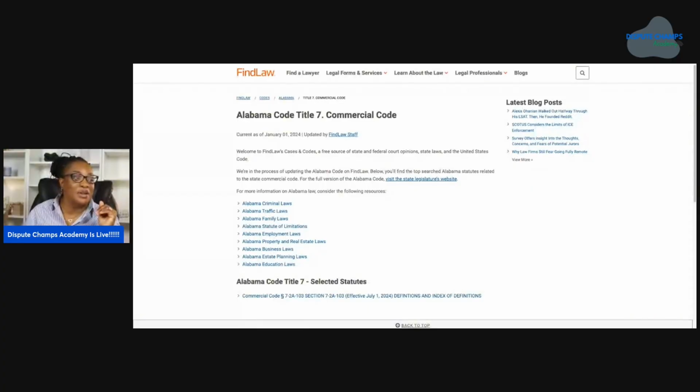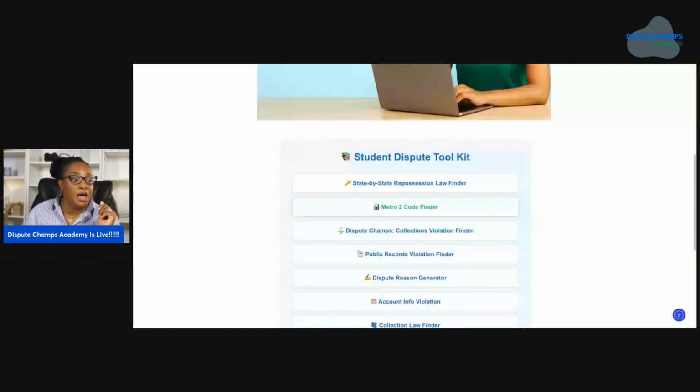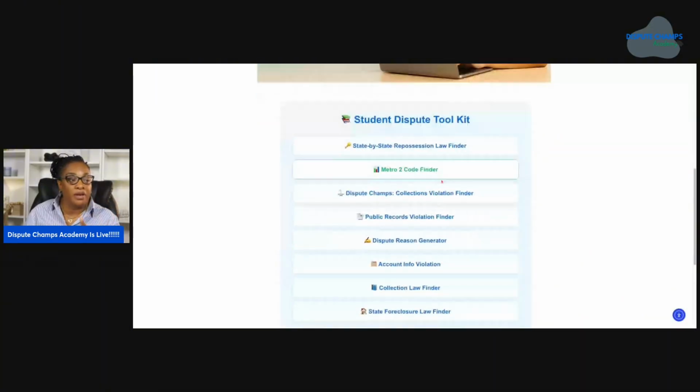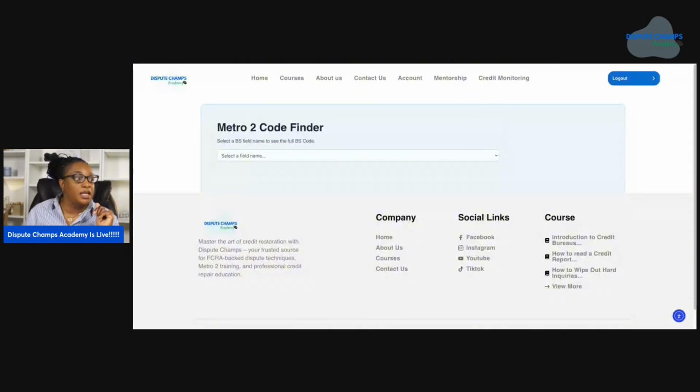All right. So going back to the toolkit, now we have a Metro 2 Finder widget as well. So we're going to click on that, and I'm going to show you the Metro 2 code finder widget. Now it says select a BS field name to see the full BS code. Base segment code is what it is.